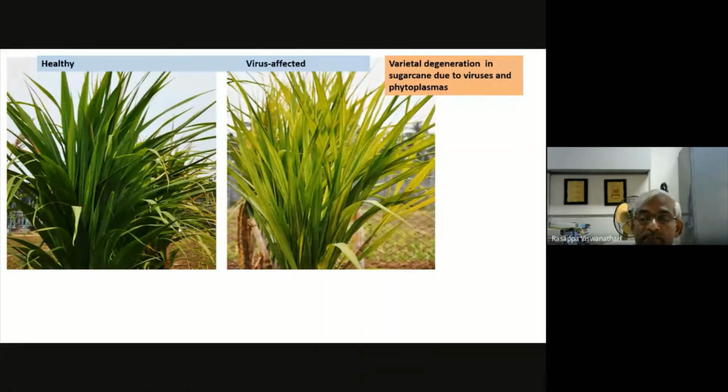So all the three major viruses, sugarcane mosaic virus, sugarcane streak mosaic virus, and sugarcane yellow leaf virus, all three viruses are affected.